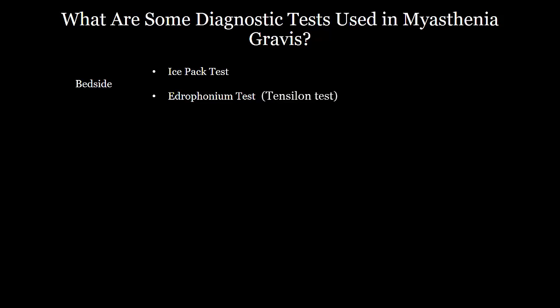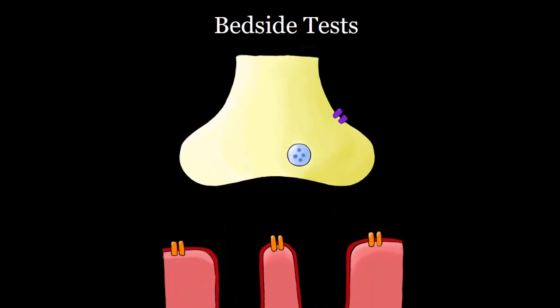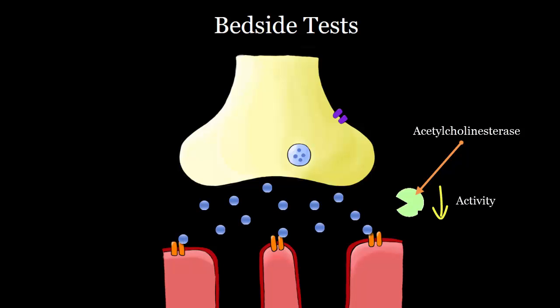To explain this further, let's go back to our neuromuscular junction illustration. Within the synaptic cleft, there is acetylcholine esterase, an enzyme that breaks down acetylcholine. With regards to the ice pack test, if we were to place a glove filled with ice or a bag filled with ice over a patient's ptosis, the decreased temperature will change the kinetics of this enzyme, and thus decrease its activity. This will in turn increase the amount of acetylcholine within the synaptic cleft.